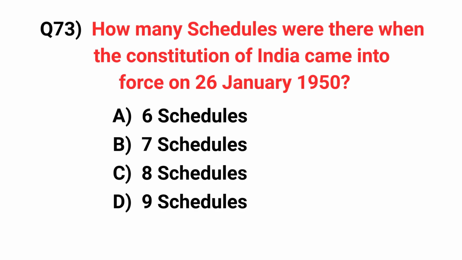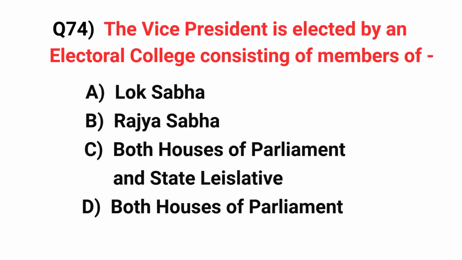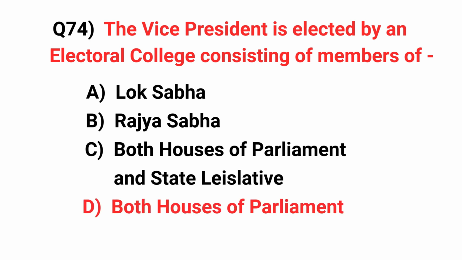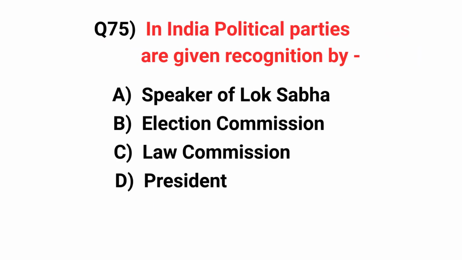How many schedules were there when the Constitution of India came into force on 26 January 1950? Answer: 8 schedules. The Vice President is elected by an electoral college consisting of members of. Answer: both houses of Parliament. In India, political parties are given recognition by. Answer: Election Commission.